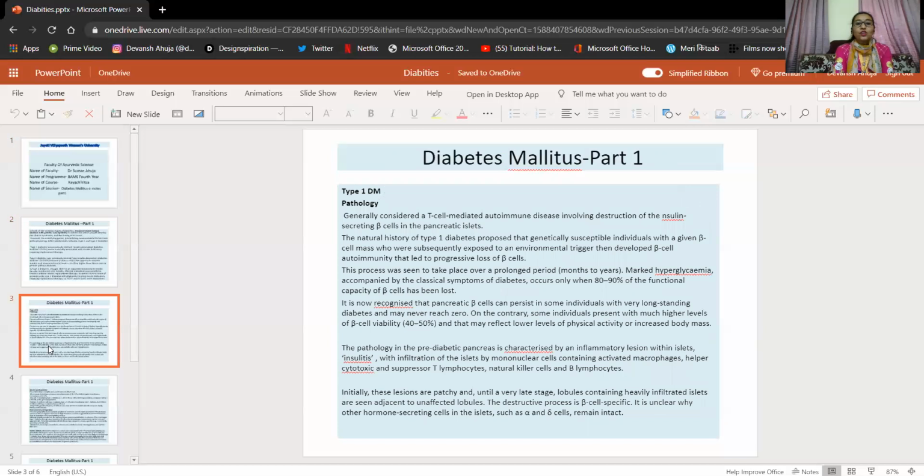Regarding the pathology of type 1 diabetes mellitus, it is generally considered a T cell mediated autoimmune disease, which involves destruction of the insulin secreting beta cells in the pancreatic islet.